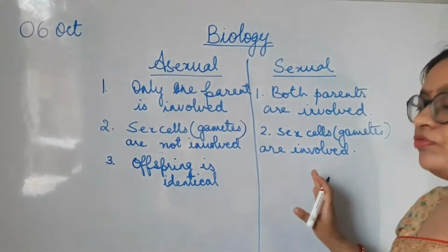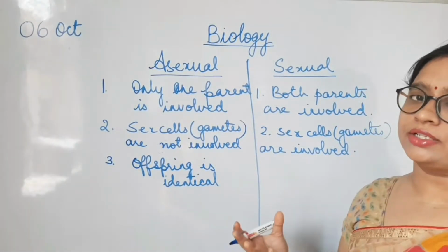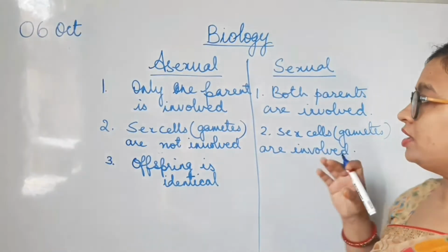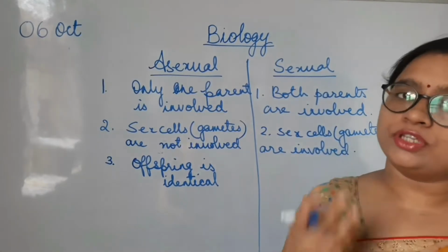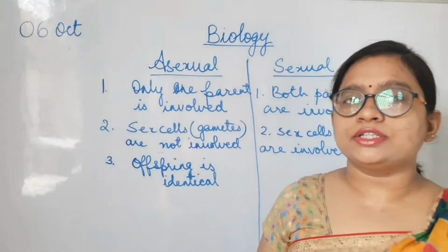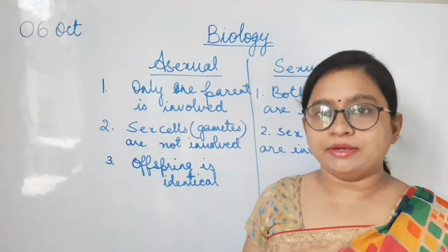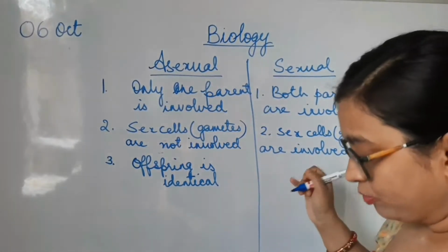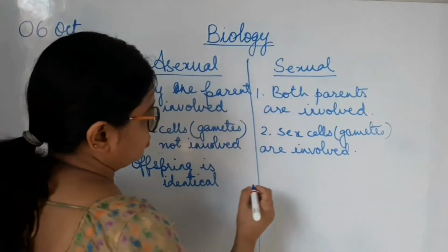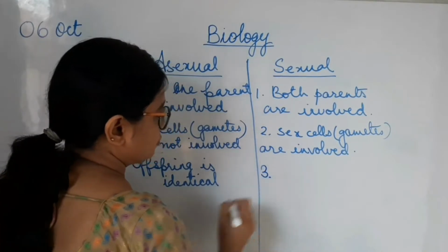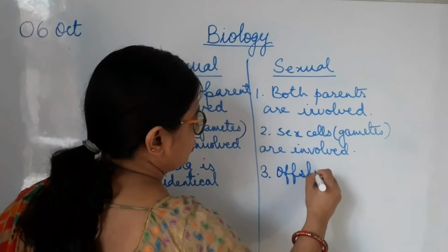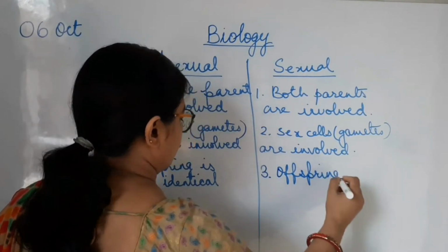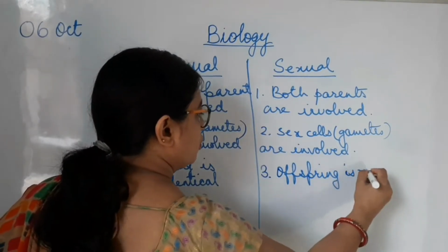But here, since both of the parents are involved and the characteristics of both come together, the offspring is different from the parent. If you look at yourself, you have characters of both your parents, father and mother. So I am going to write the third point here. Offspring is not identical.